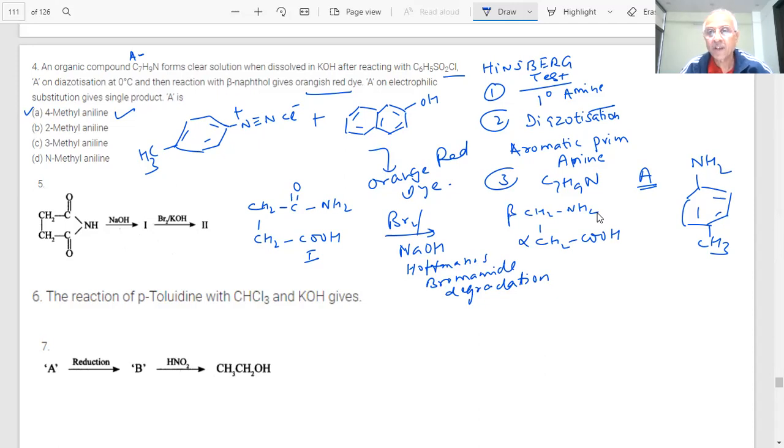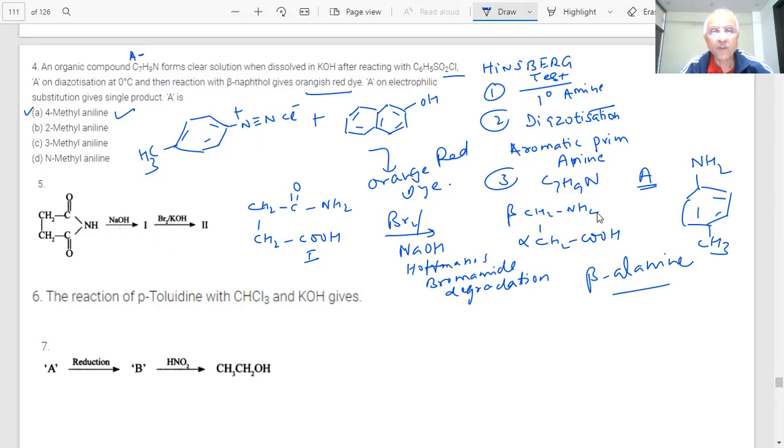Amino acids. This is a beta alanine. What we discussed during the amino acids, students. Next question is coming, students.